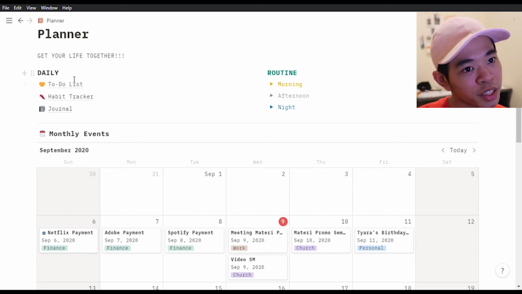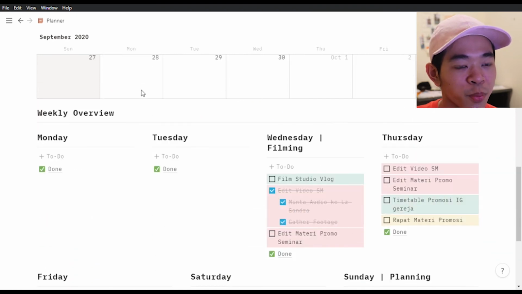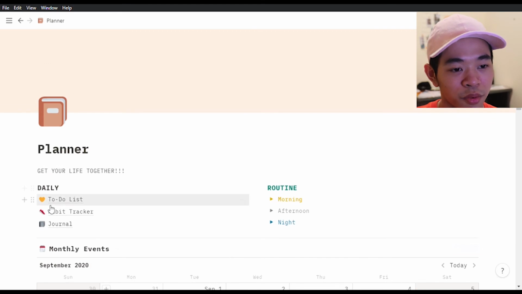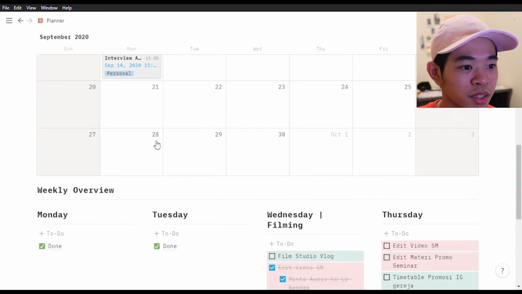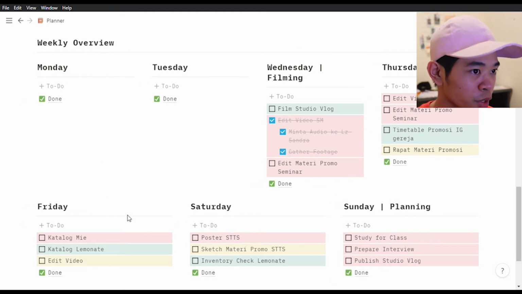And right over here is my daily. I haven't changed this one yet, the to-do list, because I just found out that I can actually put it in here in the dashboard. So I will change this out for something else, but basically what's inside that to-do list is this: a weekly overview of what I want to do that day.